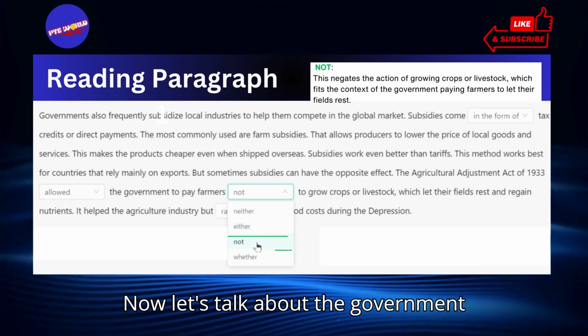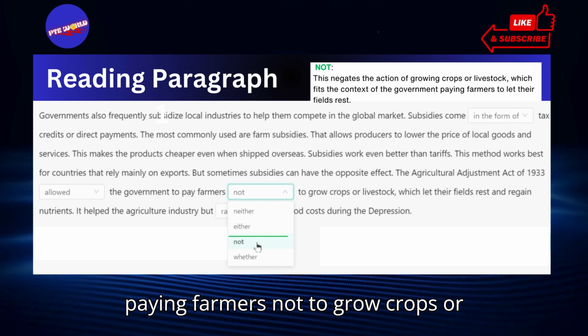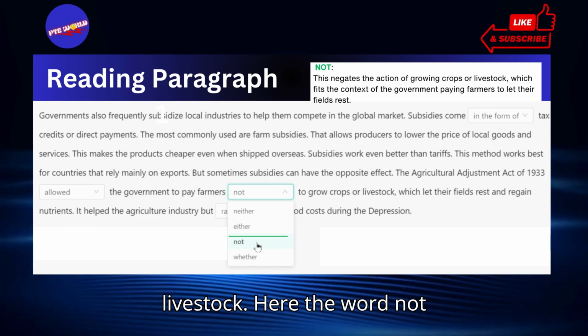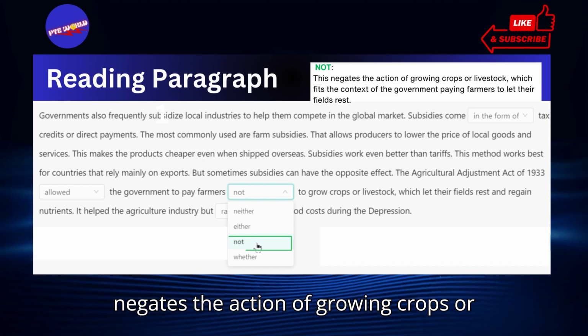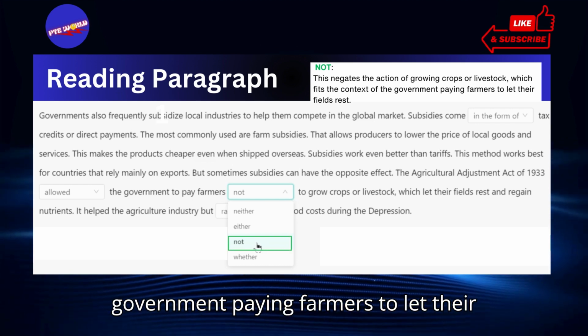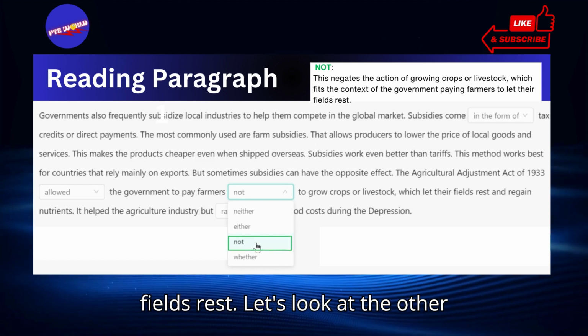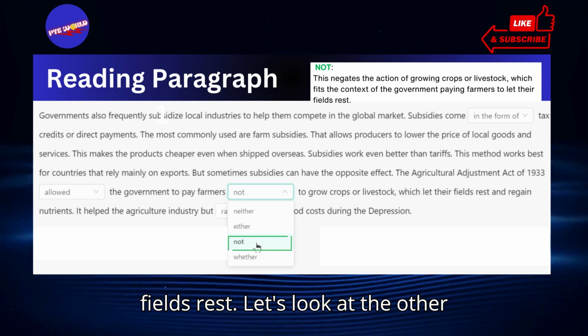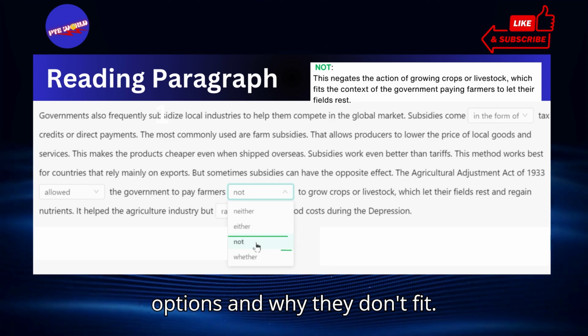Now, let's talk about the government paying farmers not to grow crops or livestock. Here, the word "not" negates the action of growing crops or livestock, which fits the context of the government paying farmers to let their fields rest. Let's look at the other options and why they don't fit.